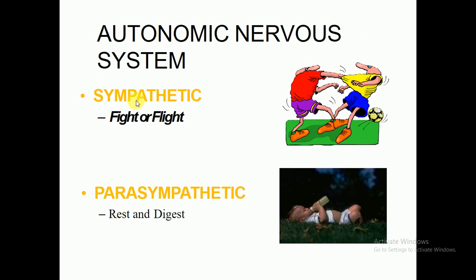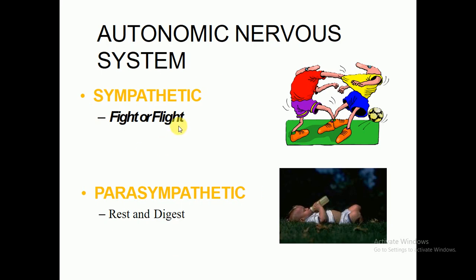As I have already told you, the sympathetic nervous system is actually your fight and flight system. It means that especially during emergency, during stress, when a person is in an excited state, when a person becomes exaggerated, your sympathetic nervous system is activated. Whenever the fight and flight response becomes activated, it means that the sympathetic nervous system has become activated. While the parasympathetic nervous system can control or counter the activity of the sympathetic nervous system. So actually this is the rest and digest condition, meaning cool and calm conditions.